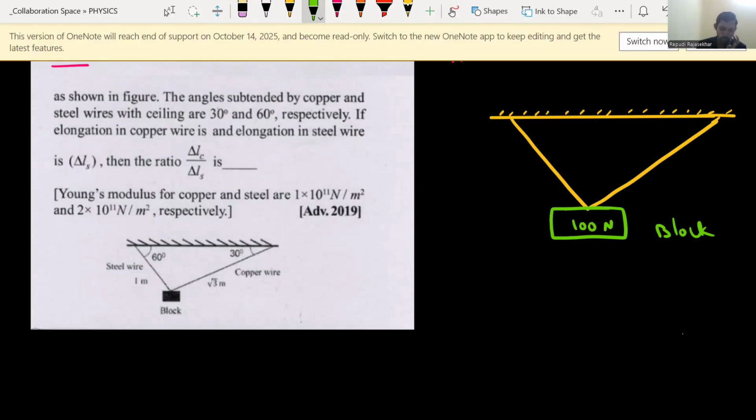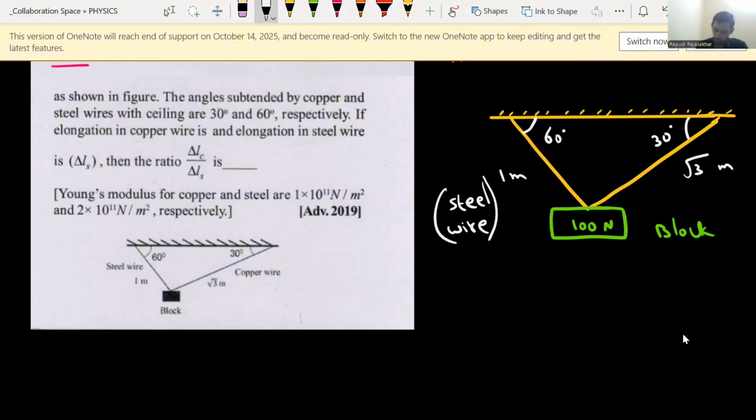And how much is the angle made by this string with the horizontal? 60 degrees. And here it makes 30 degrees. Now this is wire 1 which has a length 1 meter and this is wire 2. This is root 3 meters. And what type of wire it is? It is a steel wire. And this is a copper wire, Cu. Young's modulus of both they have given already.